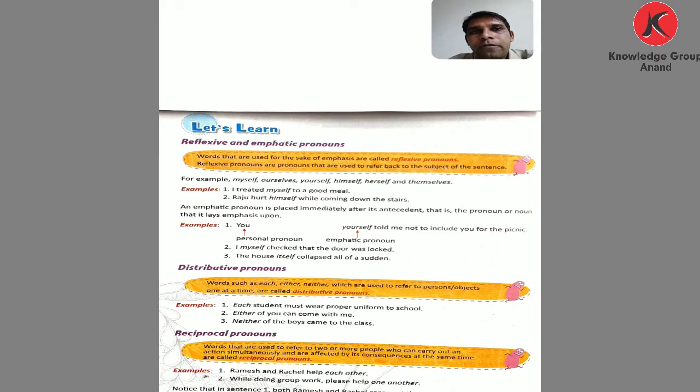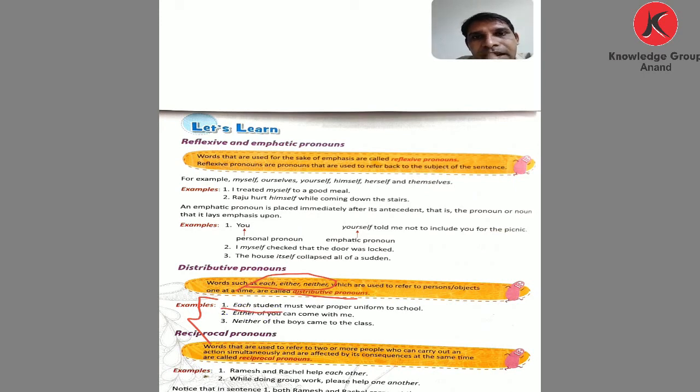Okay, now we come to the distributive pronoun. In distributive pronouns, keep three words in your mind: each, either, and neither. These words, which are used to refer to persons or objects one at a time, are called distributive pronouns. See the examples given here.